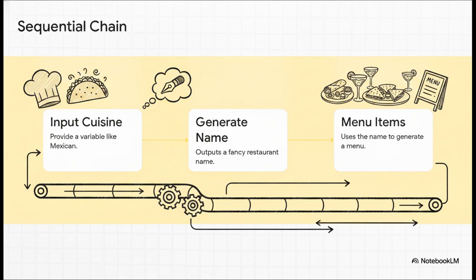Step 1, you just input a variable. Let's go with a food cuisine, like Mexican. Step 2, the model takes that and generates a fancy restaurant name, say Taco Temptation. But here's where the magic of the chain happens. That output instantly and automatically becomes the input for step 3, where a completely different prompt asks the AI to generate menu items specifically for Taco Temptation, popping out things like quesadillas and burritos. So one single input from you triggers this entire cascade of automated AI tasks.